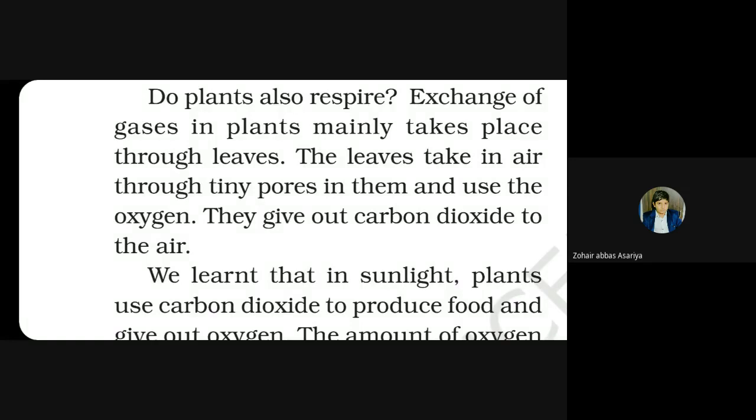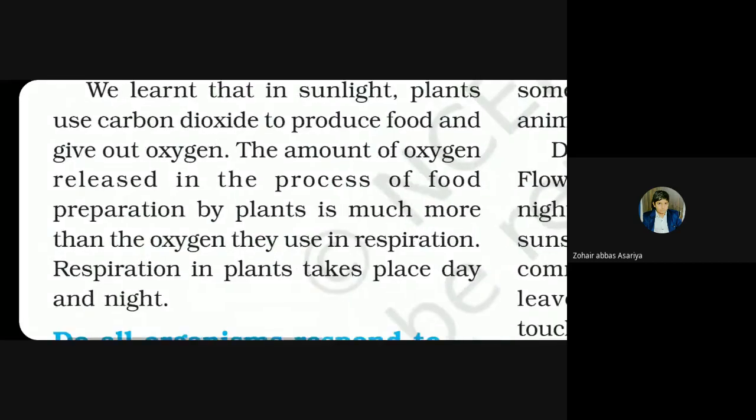We learned that in sunlight, plants use carbon dioxide to produce food and give out oxygen. The amount of oxygen released in the process of food preparation by plants is much more than the oxygen they use in respiration. Respiration in plants takes place day and night.